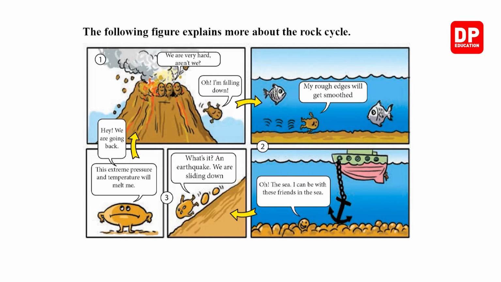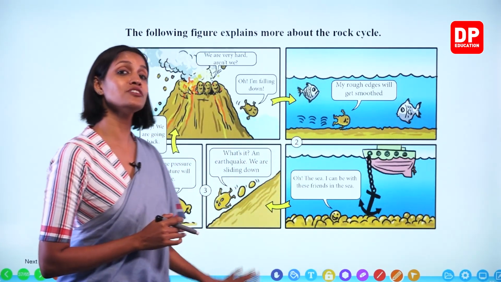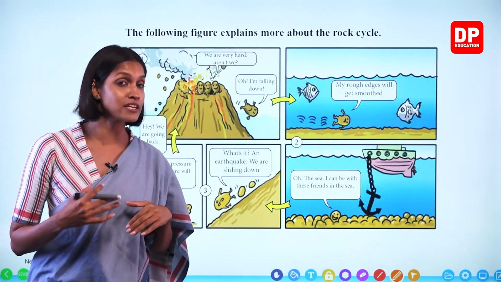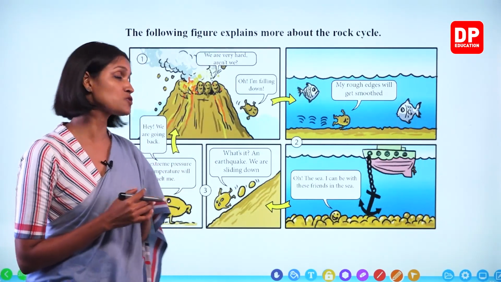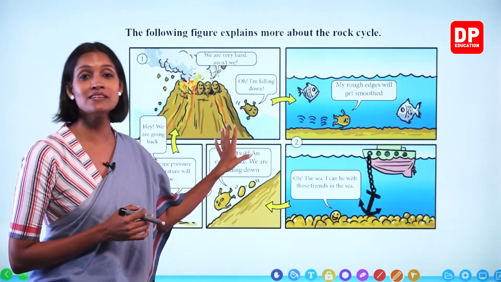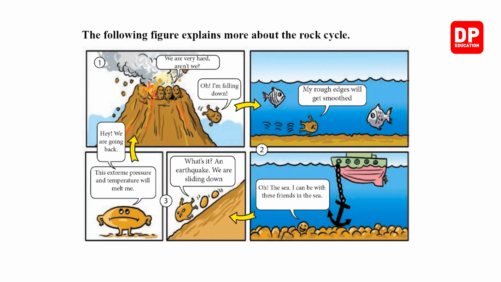Here, the rock cycle is again given as a cartoon picture, okay? The following figure explains more about the rock cycle. It is given as cartoon pictures. I think you will enjoy this better, children, because small children like cartoon pictures like this. So with this one, I think even the ones who did not understand the stages of the rock cycle, when you go through this picture, you will understand it very easily.